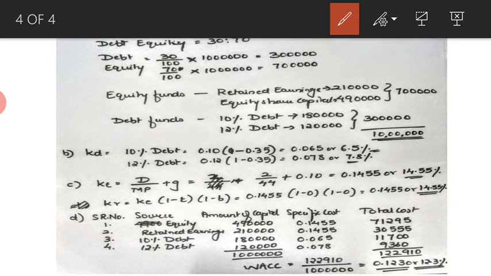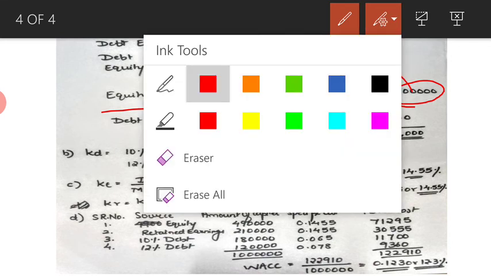Now equity funds. Totally we require 7 lakhs, that is, we have to collect capital from equity totally 7 lakhs. But out of this, we already have retained earnings of 2,10,000. So 7 lakh minus 2,10,000 gives you 4,90,000.